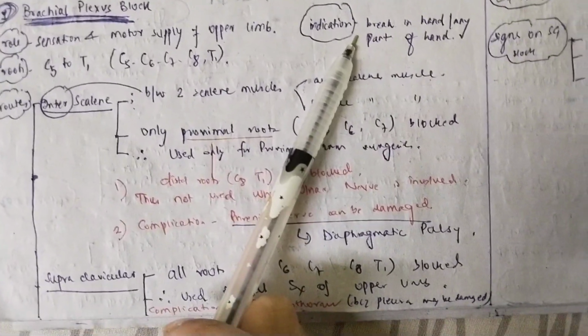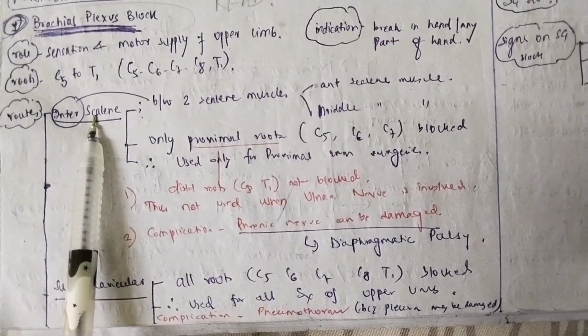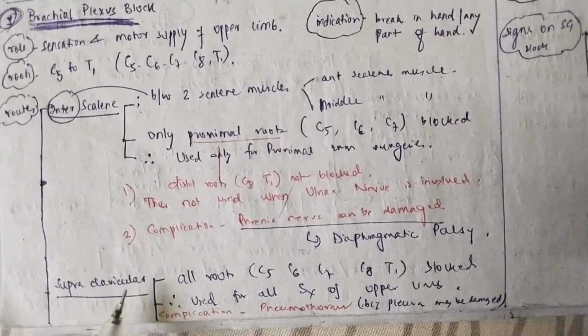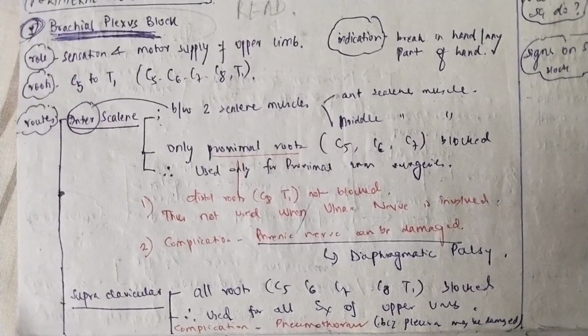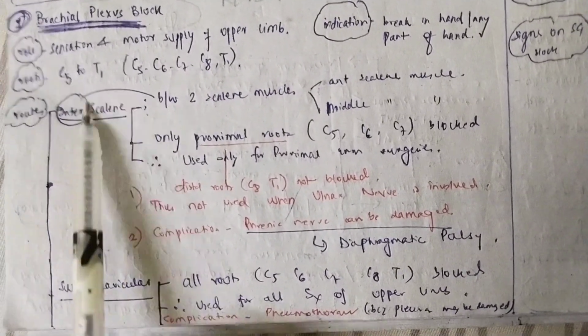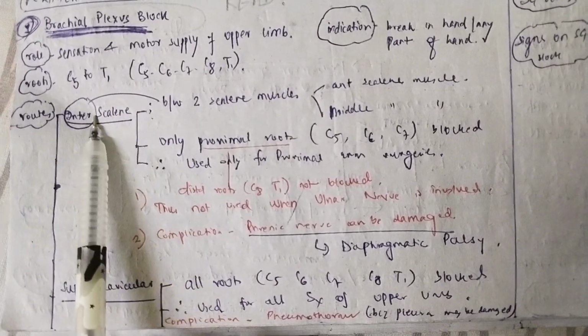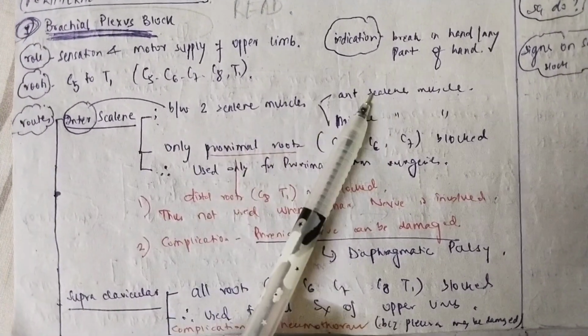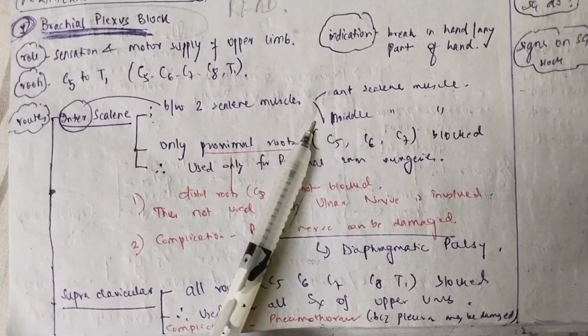plexus block. There are two routes by which you can give the brachial plexus block. One is the interscalene route and the other is the supraclavicular route. And there is one axillary route as well. So three routes are there. Let's see one by one in detail. Interscalene route. Inter means in between. Scalene means scalene muscles. So interscalene route is between the two scalene muscles. What are the two scalene muscles? Anterior scalene muscle and the middle scalene muscle.